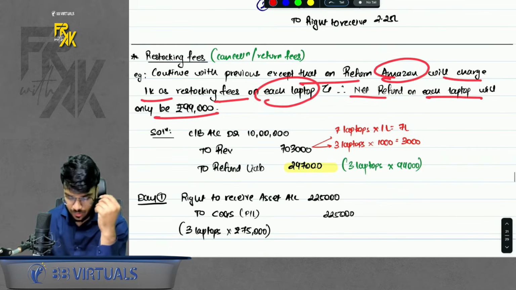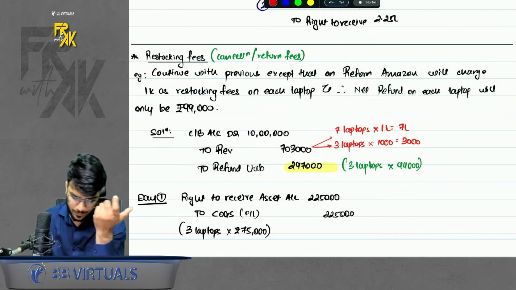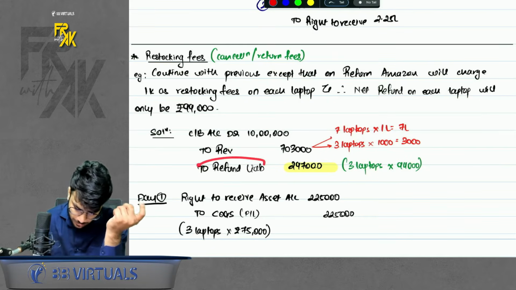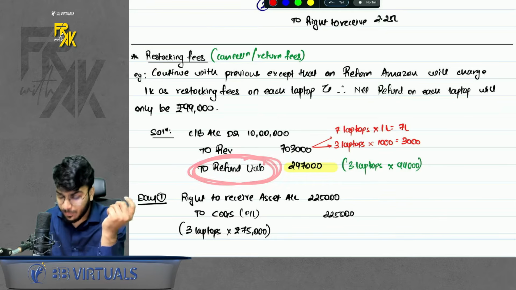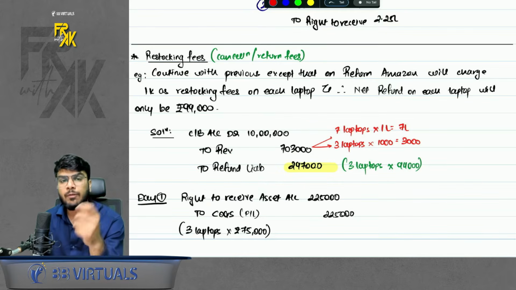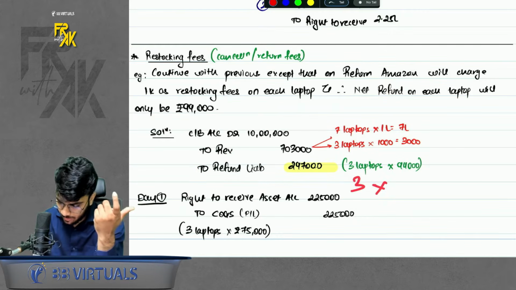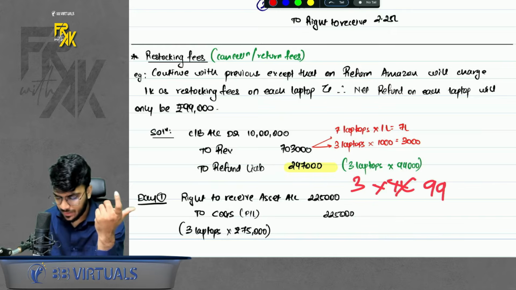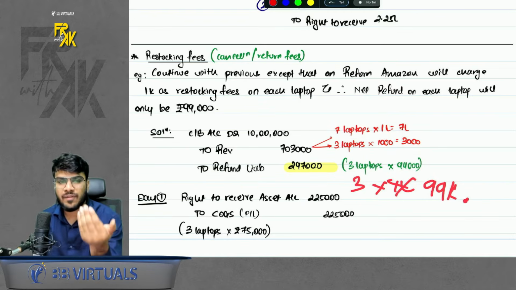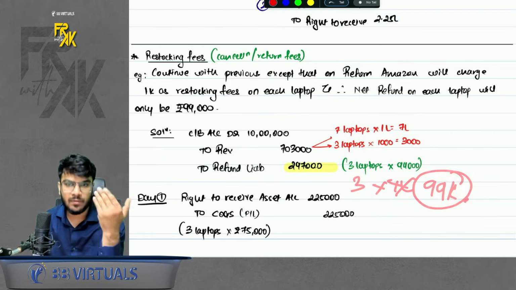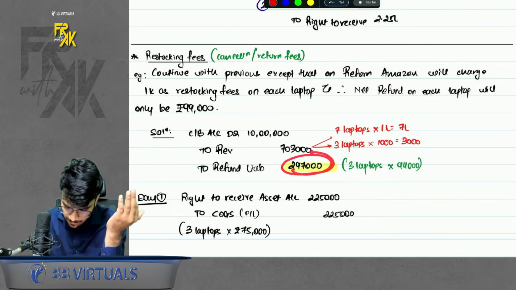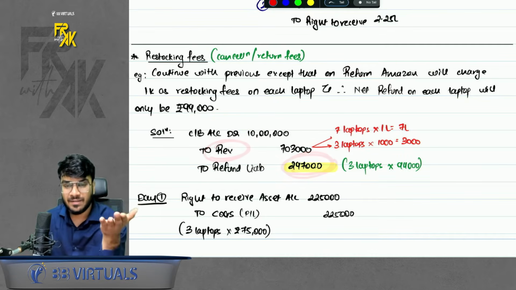So in this case, the day one's entry will be modified. You will receive the money 10 lakhs. When you say refund liability, normally a refund liability was 3 lakhs. Here it won't be 3 lakhs. It will be 3 laptops into, not 1 lakh, into 99,000. Why? Because ideally maximum refund which will happen is 99,000 per laptop, not 1 lakh. Okay, so this will be refund liability, and revenue here will not be 7 lakhs, it will be 7 lakh